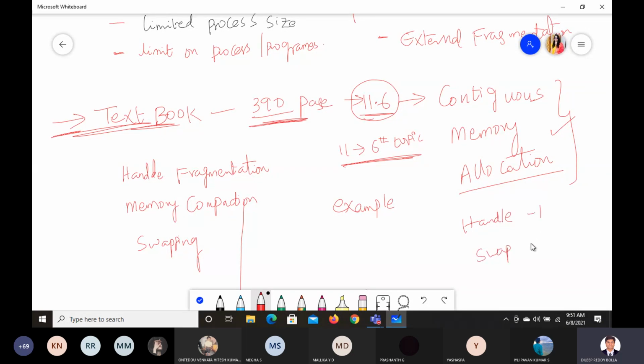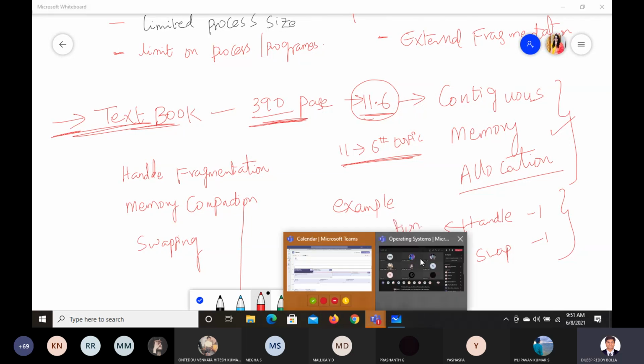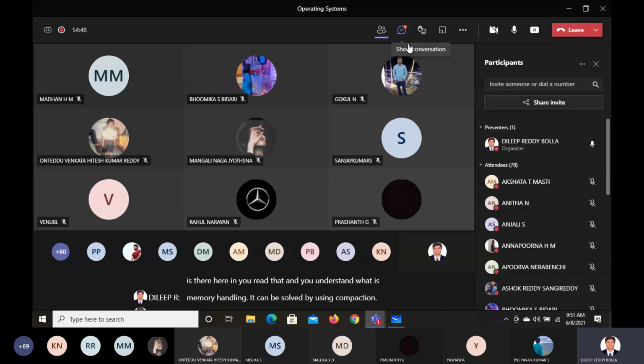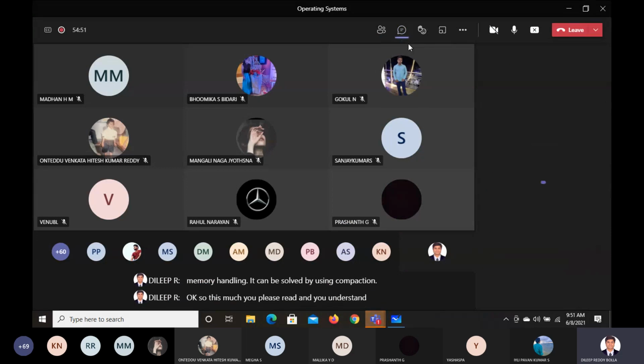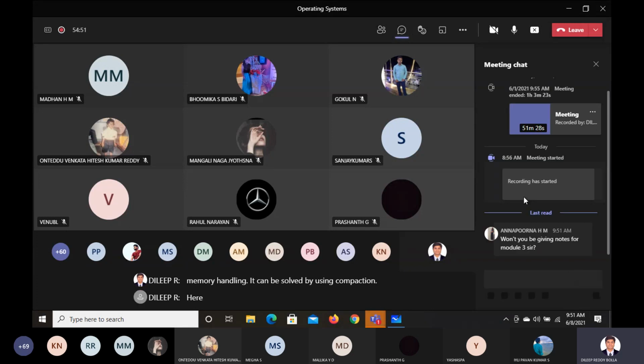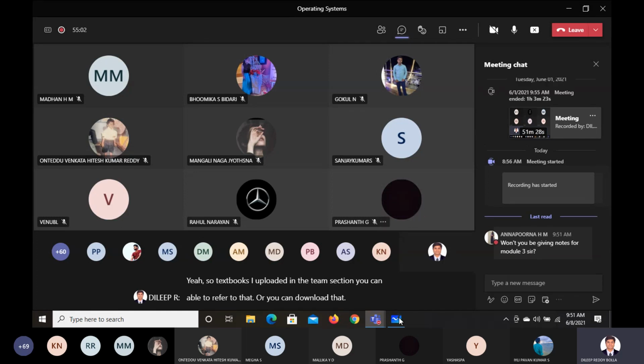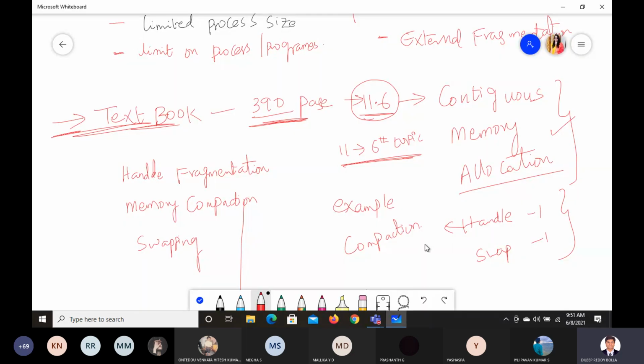There are 2 paragraphs there, and you read that and understand that memory handling can be solved by using compaction. This much you please read, and understand the concepts. Is it clear? The textbooks are uploaded in the Teams section. You can refer to that or download it. If you want the PPTs, I'll give them to you. Don't worry, I'll give the PPTs to you.